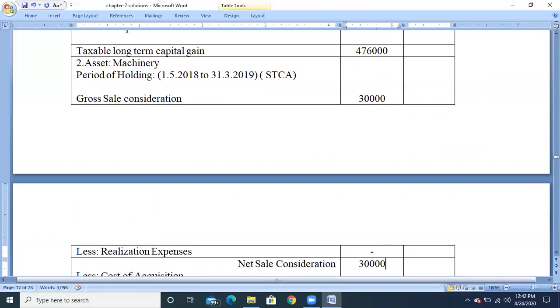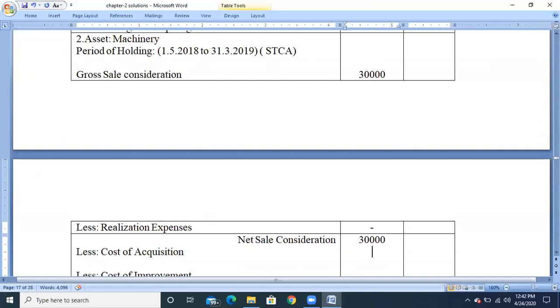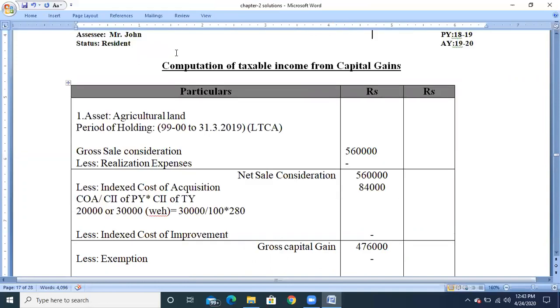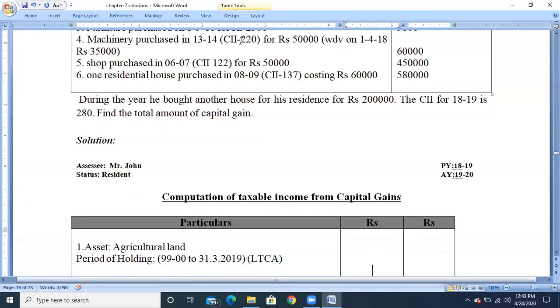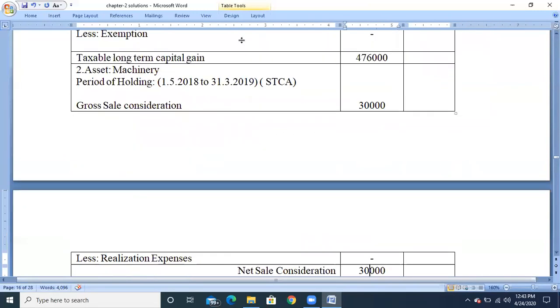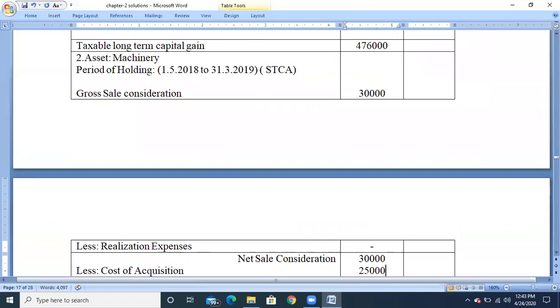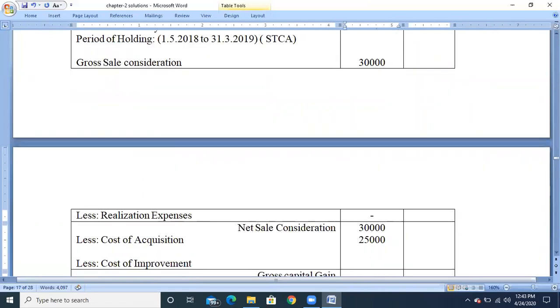Now from that, minus the cost of acquisition, because since the asset is a short-term capital asset, the cost of acquisition will be taken. And the asset has been purchased after 1/4/2001, so the purchase price will be taken as the cost of acquisition. The purchase price of the machinery is rupees 25,000. So take the cost of acquisition value as 25,000, and check whether any additions are given.